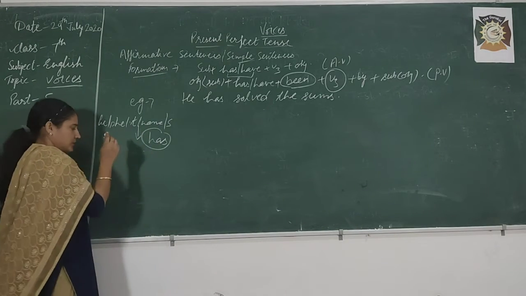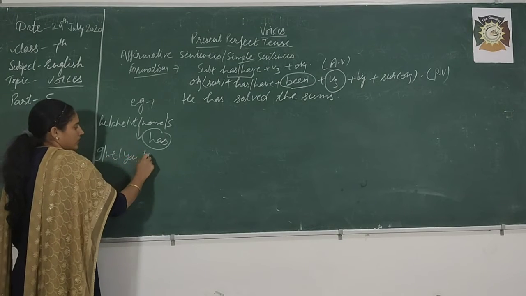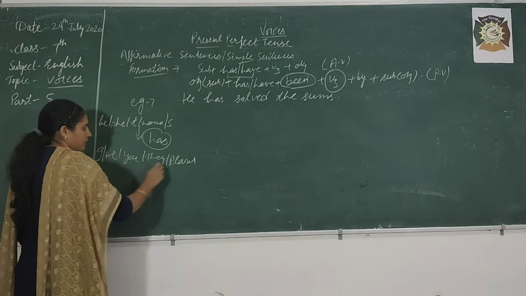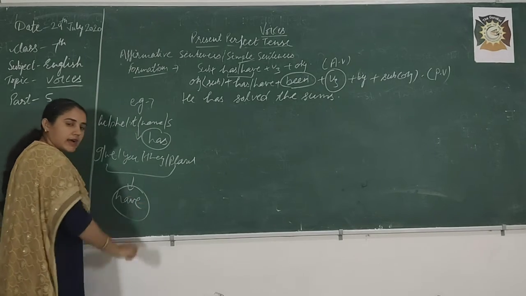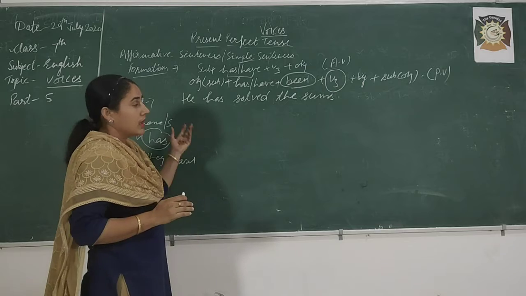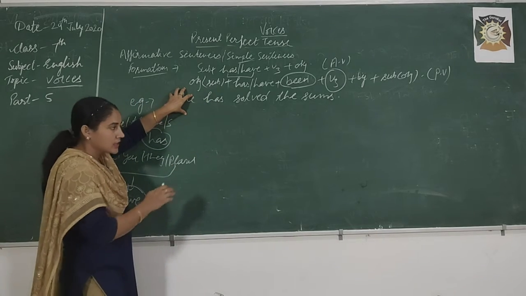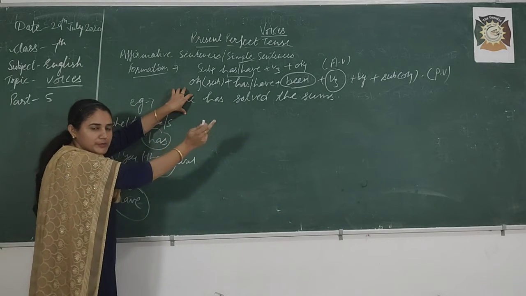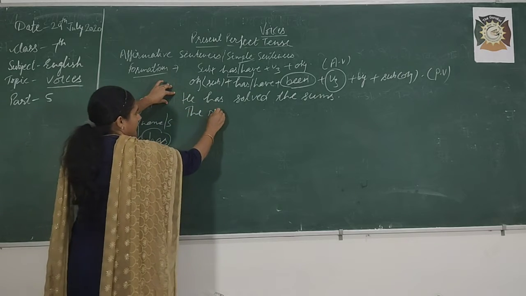And in the other condition, with I, we, you, they, and plural subjects, we use have, right? Okay. So, he has solved the sums. Has is used according to he, right? Now what do we have to do? We have to pick the object of this sentence, and the object is the sums. The sums will come in the beginning.